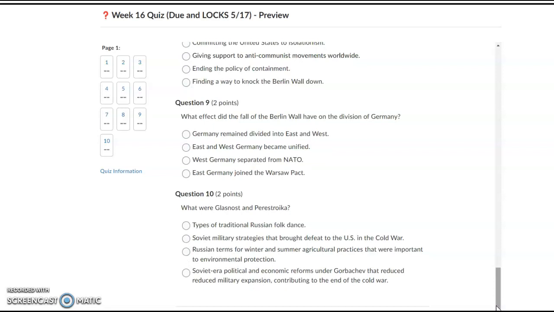Question number 10, what were glasnost and perestroika? A, types of traditional Russian folk dance. B, Soviet military strategies that brought defeat to the U.S. in the Cold War. C, Russian terms for winter and summer agricultural practices that were important to environmental protection. Or D, Soviet-era political and economic reforms under Gorbachev that reduced military expansion, contributing to the end of the Cold War.